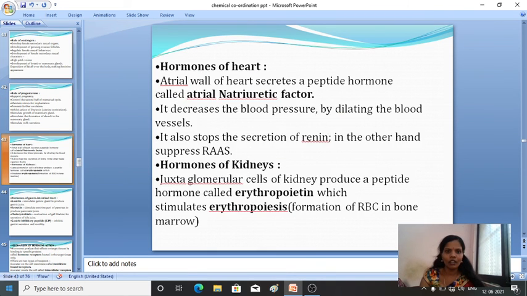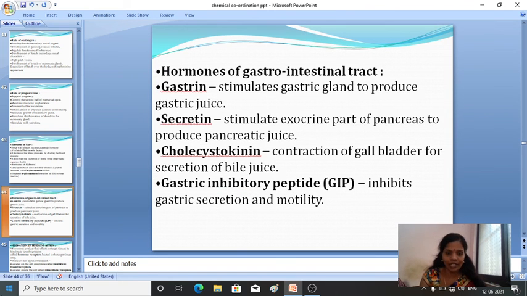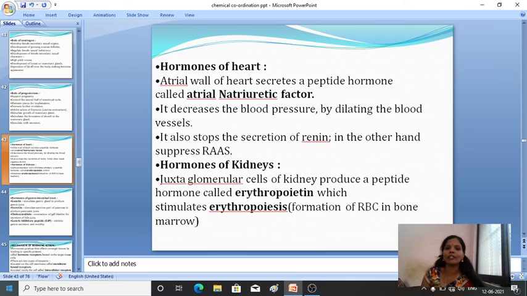Okay. Next come the hormones of the heart. So apart from all these hormones, we have also got other hormones which are responsible for the functioning of some particular organs in our body, like the heart, kidney, gastrointestinal tract and all. So we'll see them one by one. We have already discussed this in the previous chapter, so once again we'll have a glance here.